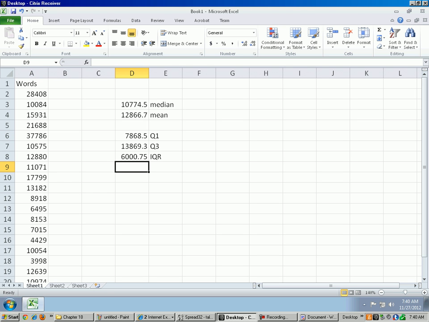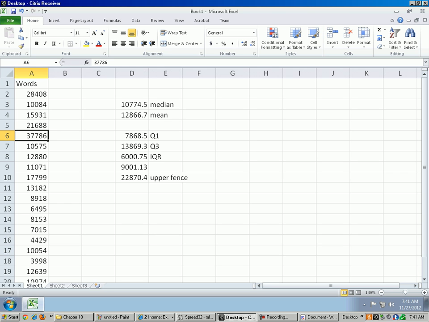If you want to be technical, you can go ahead and actually compute 1.5 times the interquartile range, which is 9,000, and then do the third quartile plus 1.5 times interquartile range. Okay, so there's the upper fence, 22,000, which is just 1.5 times interquartile range higher than the third quartile. So actually the 28,000 and the 37,000, those are both outliers. We have two very, very talkative men in relation to all their peers.